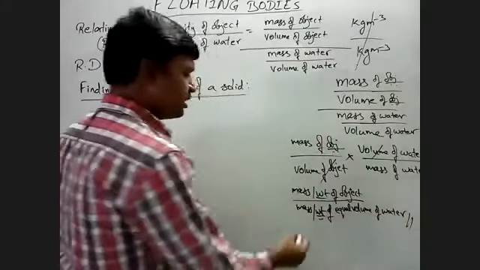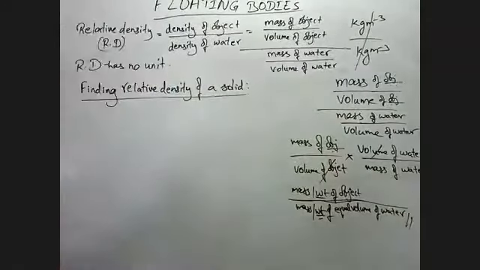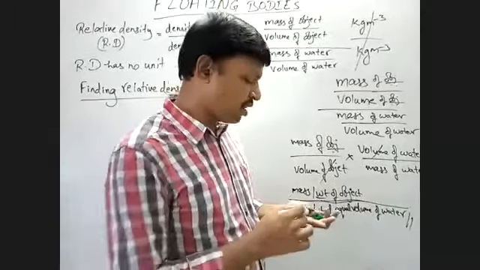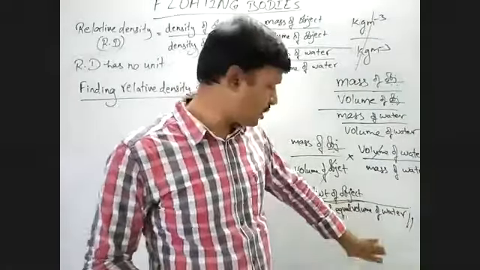So just by knowing the mass or weight of the object, and by knowing the mass of an equal volume of water, we get the relative density. So what is this one?